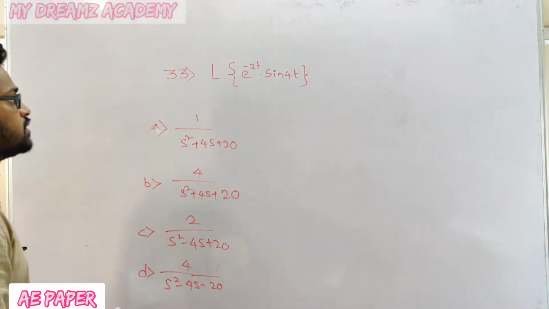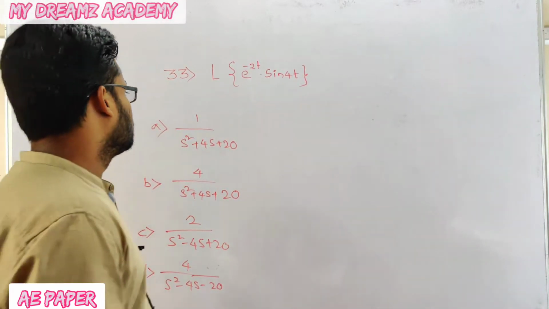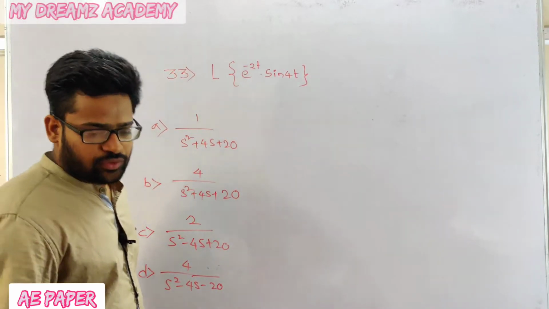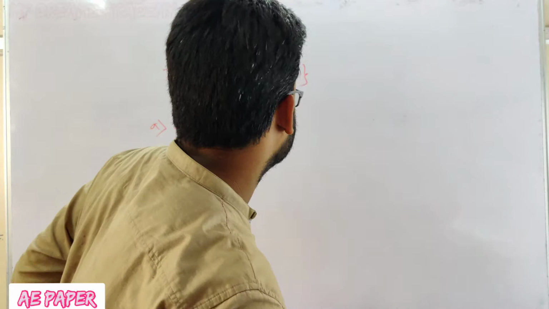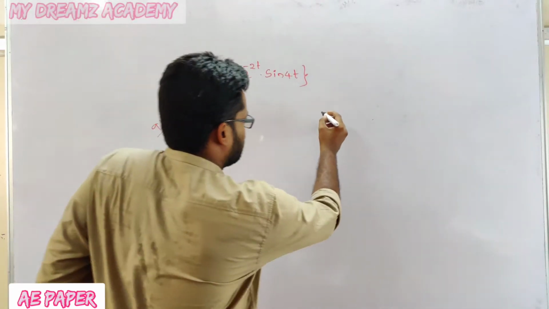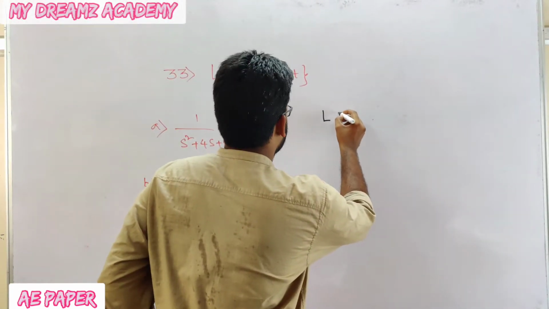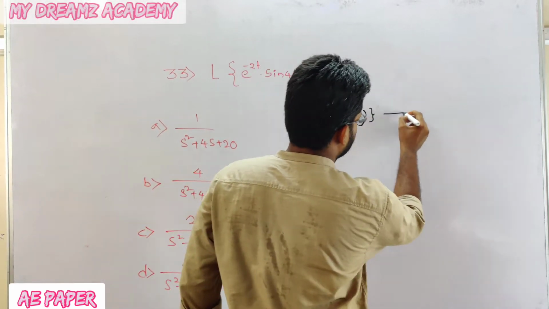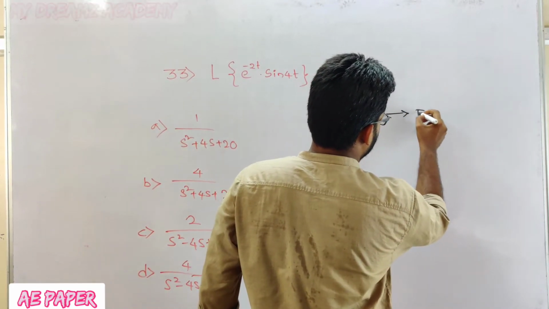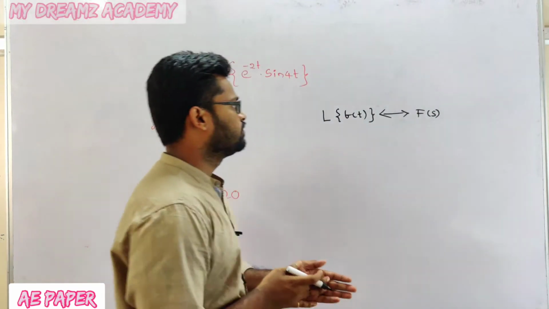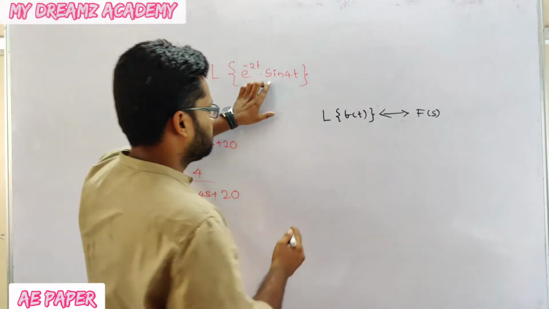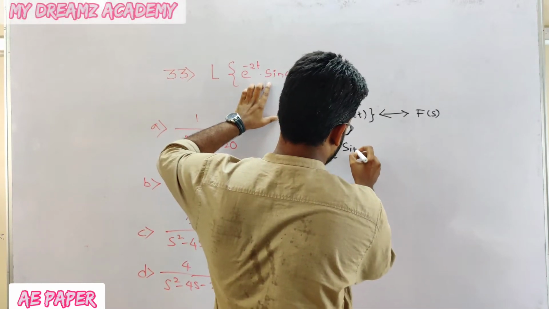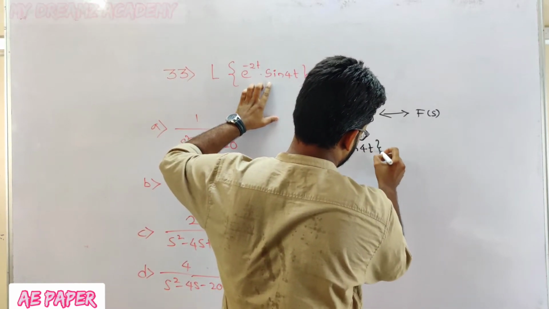Yes, observe this question. The question is e to the power of minus 2t sin 4t. So how should I solve this one? I know one thing, that the Laplace transform of any function f of t will give f of s. Now the Laplace transform of sin 4t.